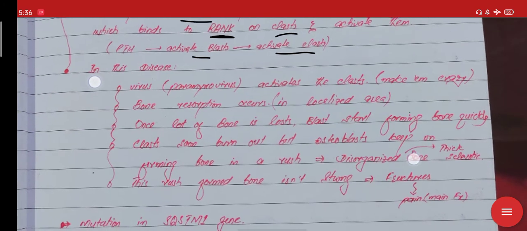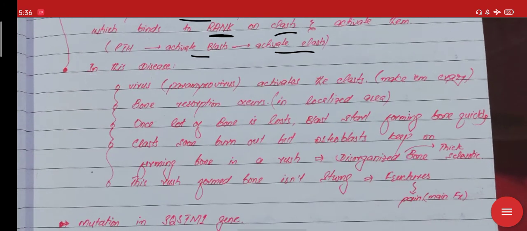But here, in this disease, due to some virus, and it is a supposed theory, not a definite etiology, the paramyxovirus activates the osteoclast. Once it activates the osteoclast, it makes it crazy, and the osteoclast continuously resorbs the bone. So a lot of bone is lost, and this is sensed by the blast, and the blast starts forming the bone very quickly, and this quickly formed bone is not very strong.